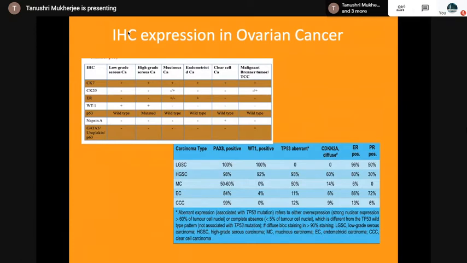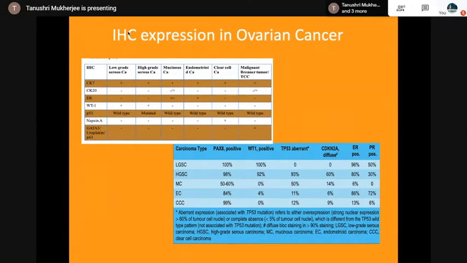It can be positive in mucinous or a malignant Brenner. ER is positive in mucinous and endometrioid. WT1 is positive in low-grade serous and high-grade serous. P53 wild type is usually found in all except the high-grade serous, the type 2 tumor, where you get a mutated P53. Napsin is positive in clear cell carcinoma, and GATA3, uroplakin or P63 in malignant Brenner or a TCC.